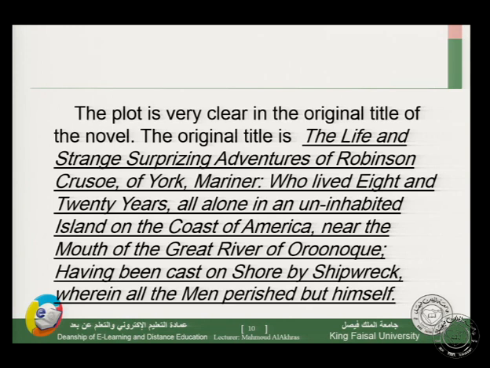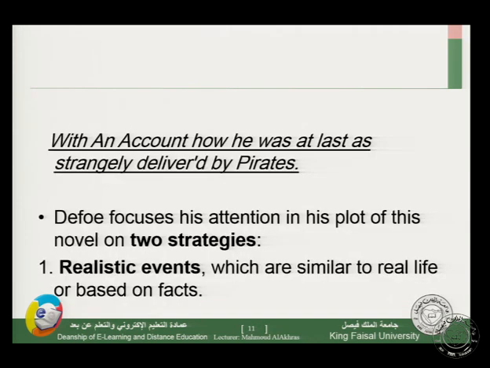We have a lot of this, and we have the complication stage. After that, we have isolated on the island. We have the climax, which is having been cast on shore by shipwreck, wherein all the men perished but himself, with an account how he was. This is a resolution of his problem, with an account how he was at last as strangely delivered by pirates. So it's a kind of summary of the novel.